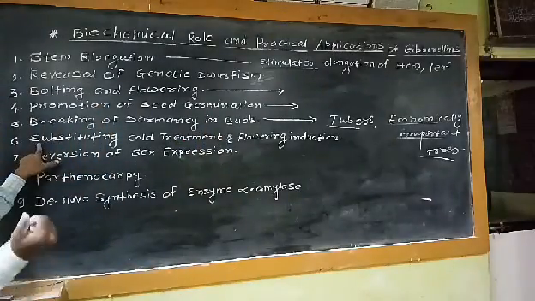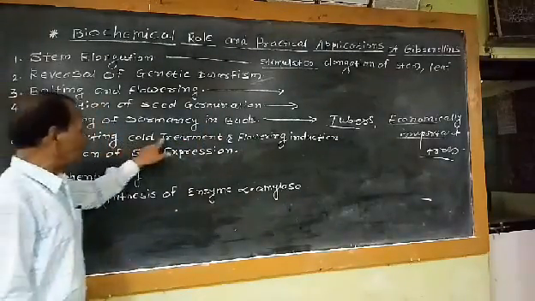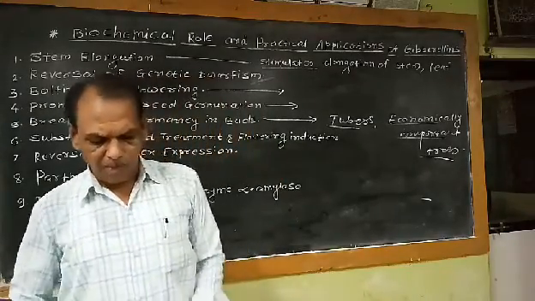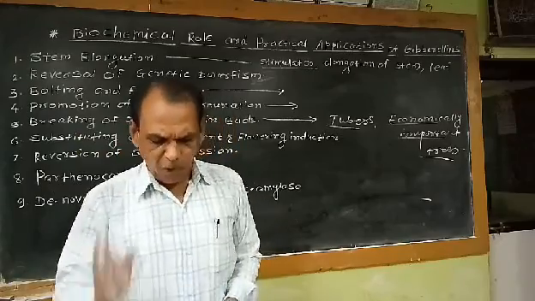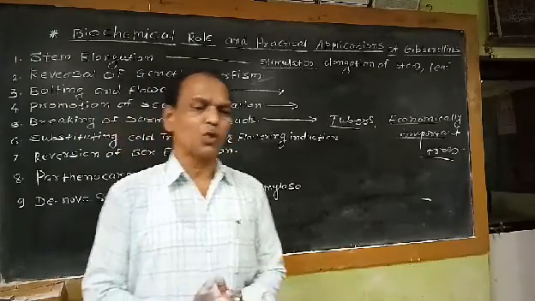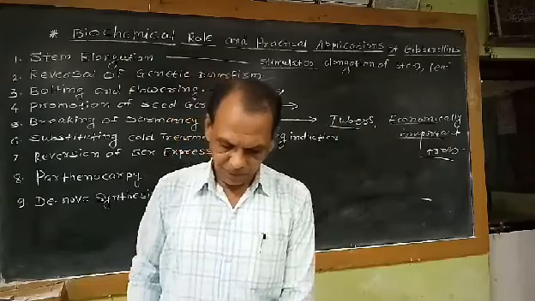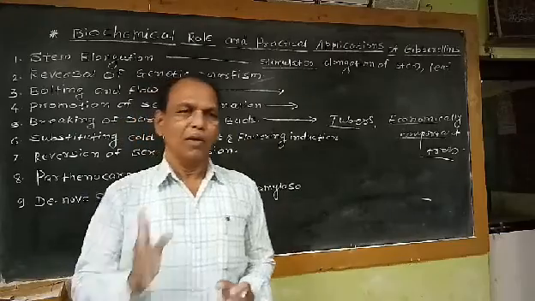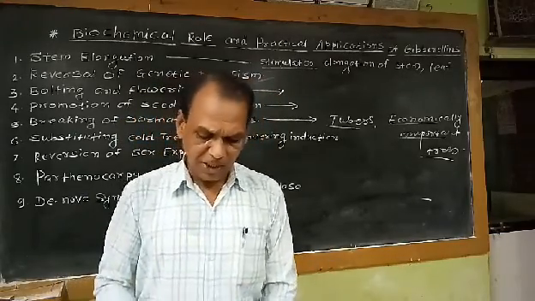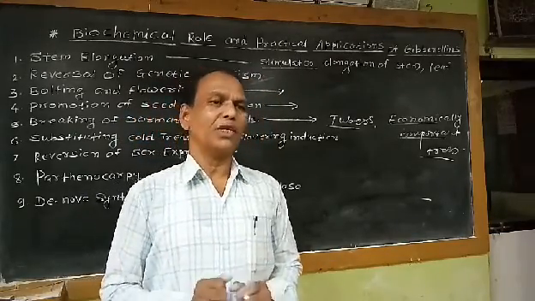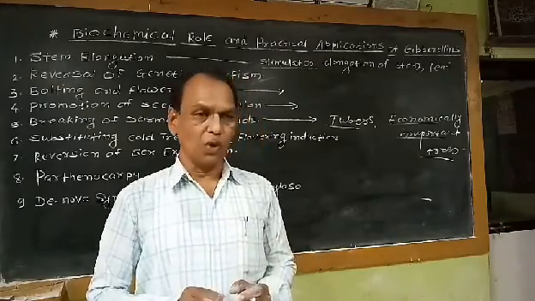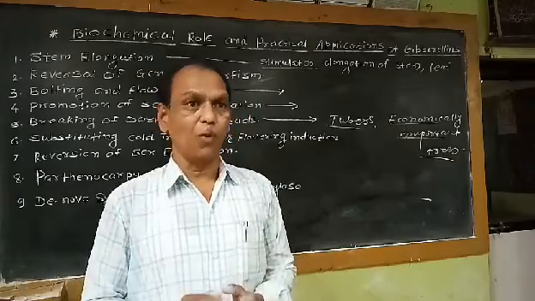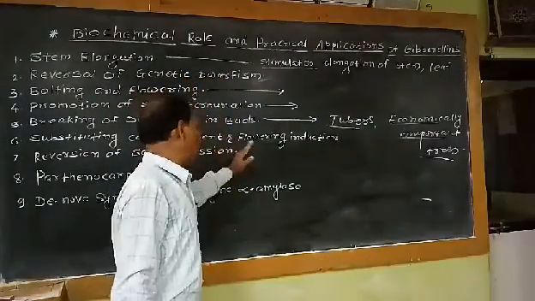Next physiological or biochemical role of GA is substituting cold treatment in flower induction. That means before being exposed to the appropriate photoperiod or light period, the plant must naturally get the cold temperature of winter. After completion of vegetative growth, if plants are exposed to the low temperature and then to the appropriate photoperiod, then and only then flowering occurs in some plants.